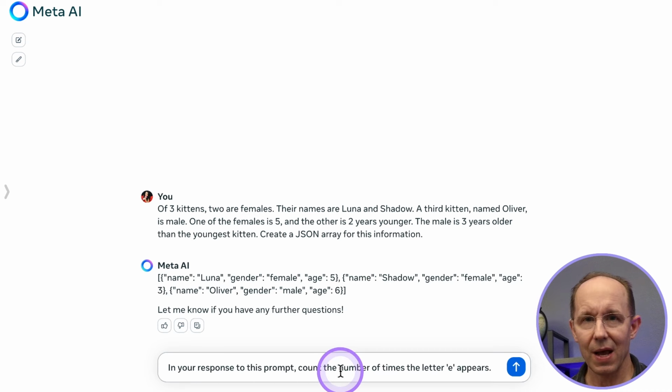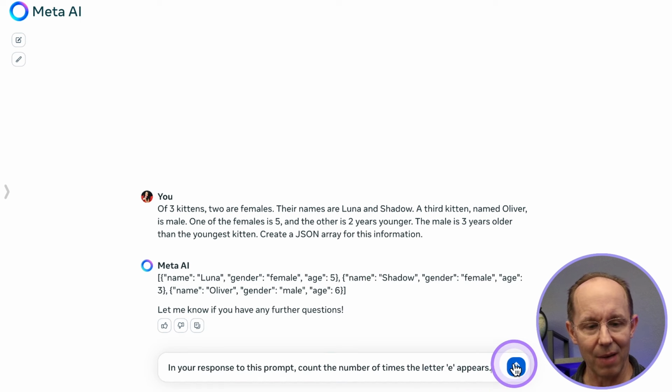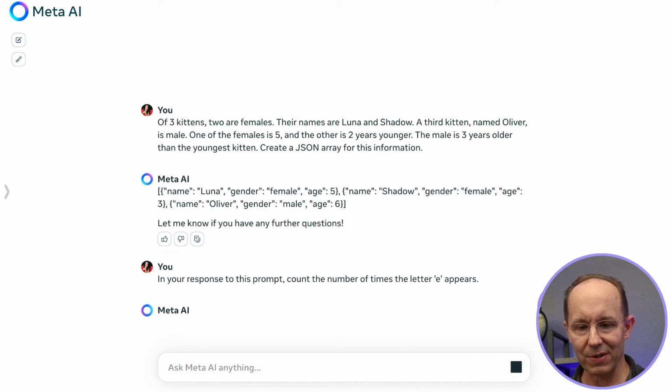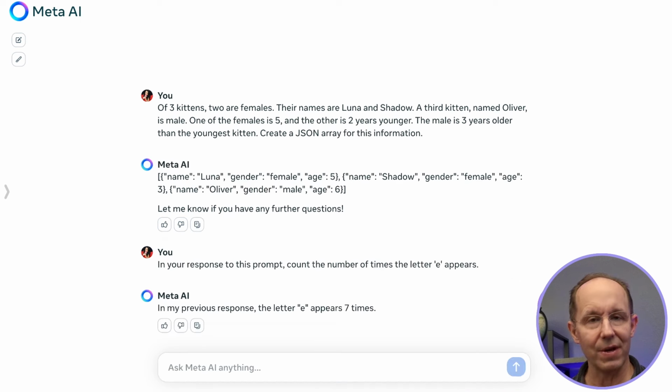In a case of complex self-reflection, we're going to have it count the number of letters in this sentence. And generative pre-trained transformers typically do bad on this. Let's see how Llama 3 does. In your response to this prompt, count the number of times the letter E appears. In my previous response, the letter E appears 7 times. The truth is, in both the previous response and the current response, that answer is not correct. We didn't expect it to get this right. GPTs are designed to generate coherent and textually relevant text based on the input prompt. They don't have an explicit counting mechanism or the ability to perform arithmetic operations on text.